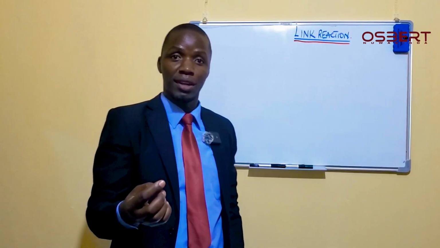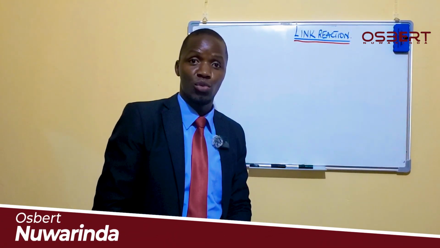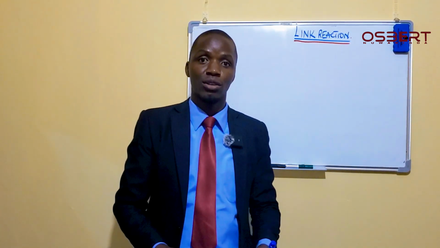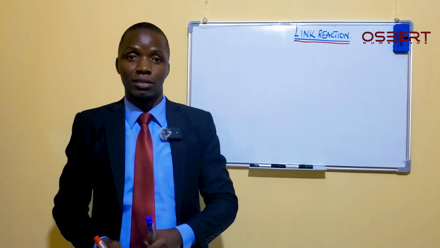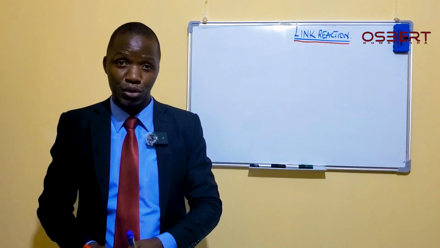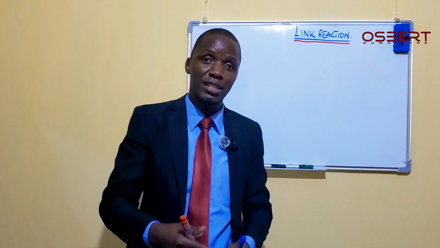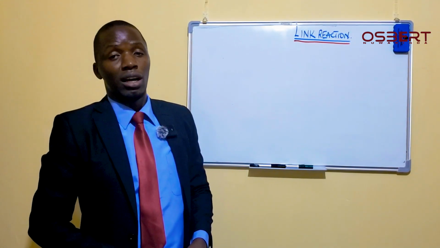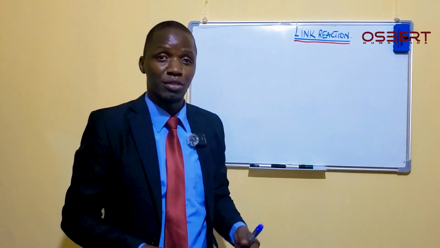Welcome to yet another episode where we are looking at the link reaction. Remember, we said that pyruvate, one of the products of glycolysis, crossed from the cytoplasm where it was produced and came into the matrix of the mitochondria, but does not straight away join the Krebs cycle. We are saying that the pyruvate must undergo some modification.